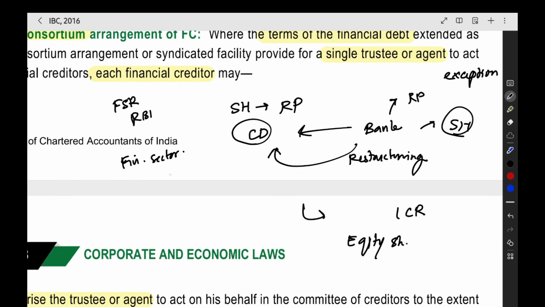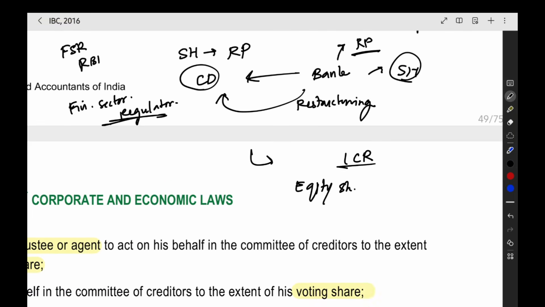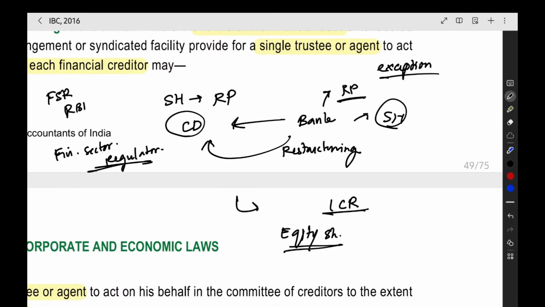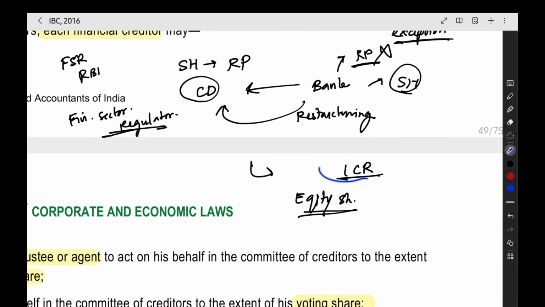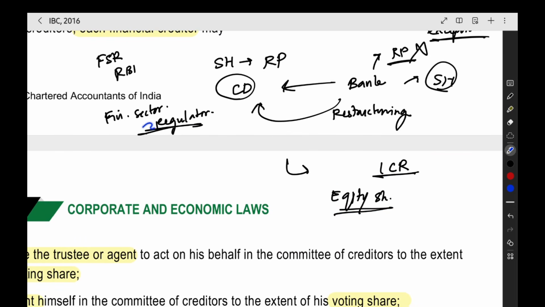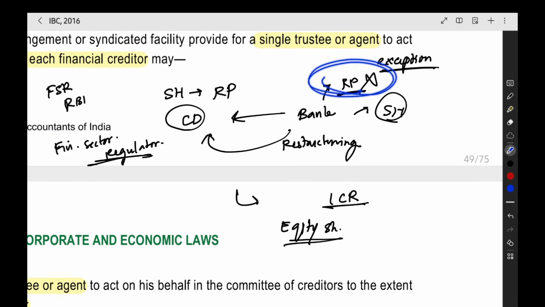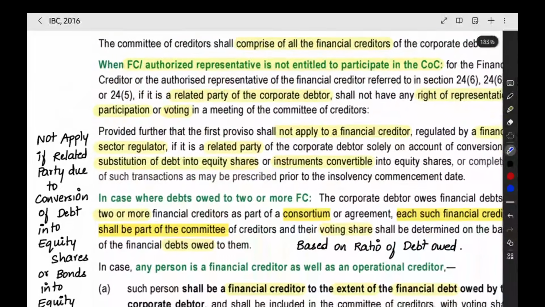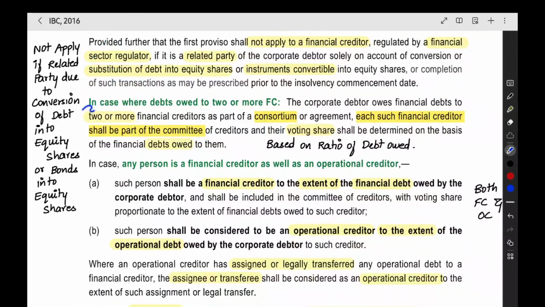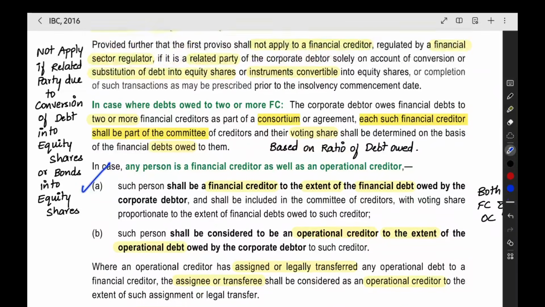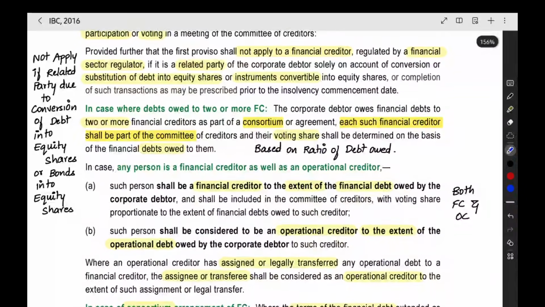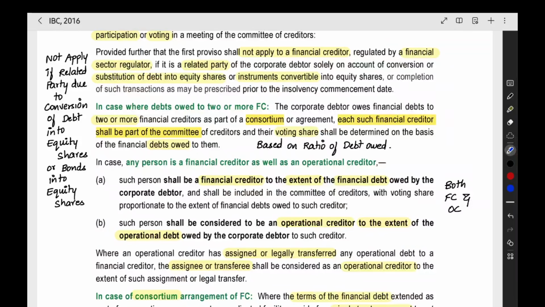If an institution is governed by a financial sector regulator and it has become a related party by conversion of a loan into equity shares, then that is an exception. The bank is not a related party where they have given a loan and converted it into equity shares. Because of that, they will not be considered a related party for this particular purpose. So if it is a related party due to conversion of debt or bonds into equity shares, then it is not a related party. They can be in the committee of creditors happily, there is no problem.